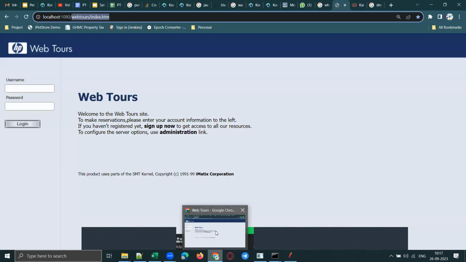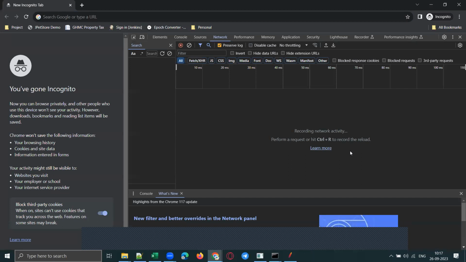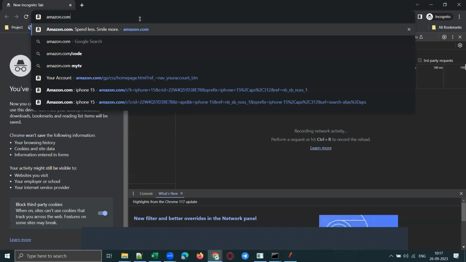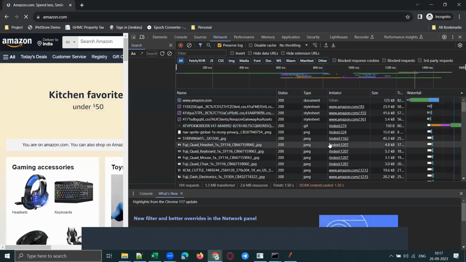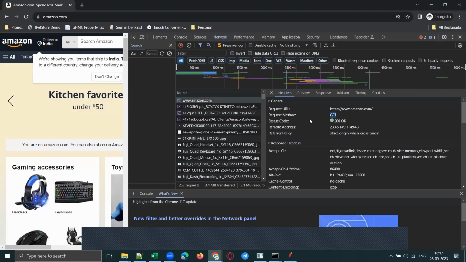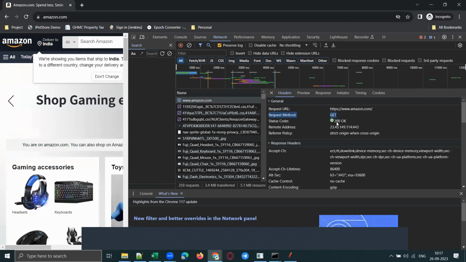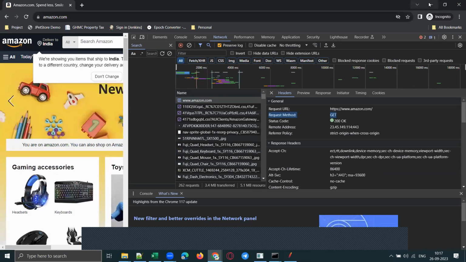Let me open a new instance of Chrome itself. Press F12. So this is developer tools. Once you launch the developer tool and type the URL we typed, now see this, the request method is a get method. Yes or no? Okay.